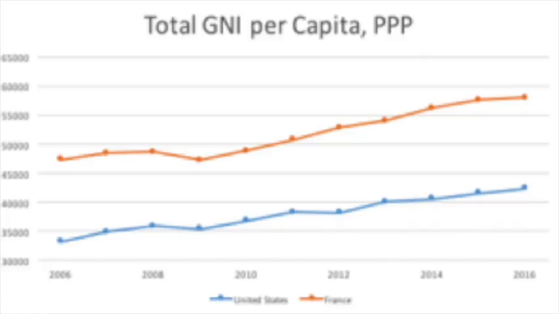If you look at gross national income per capita, France and the U.S. have very similar trends, but on average, France's GNI is 28% higher.